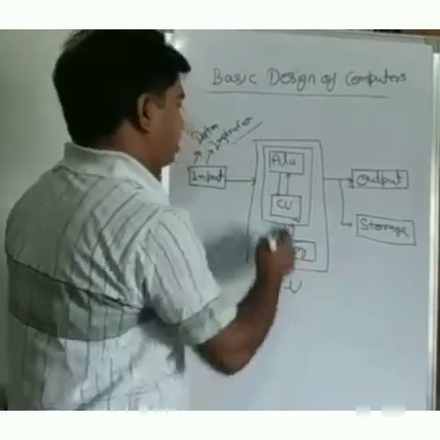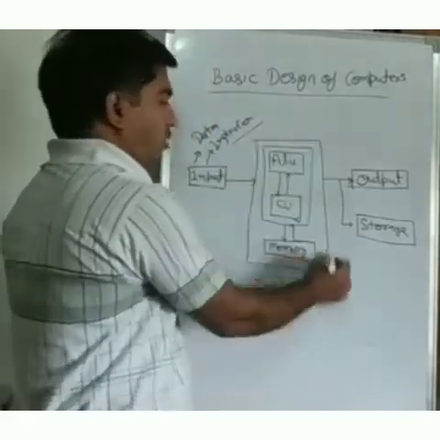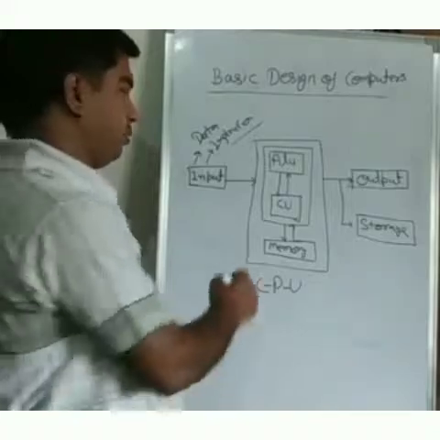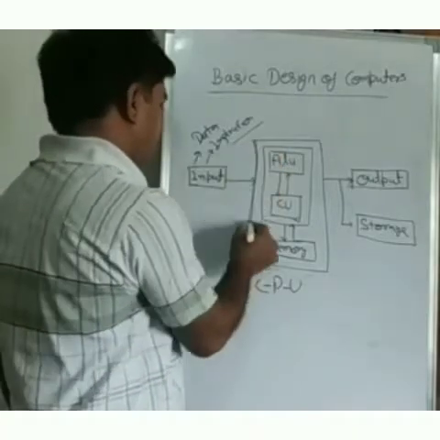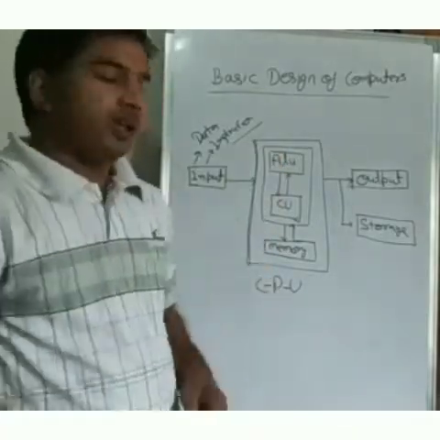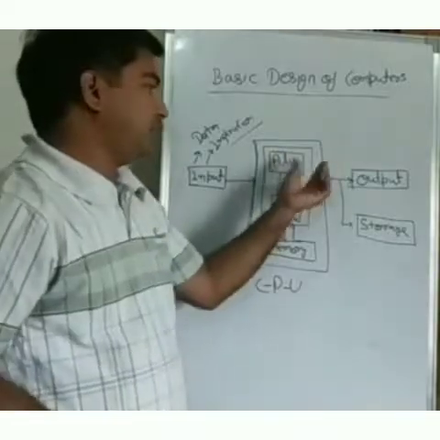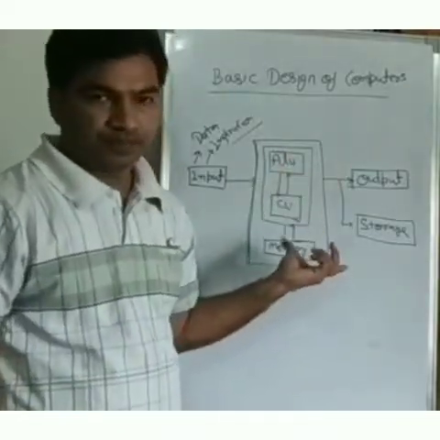CPU means central processing unit. All of this bracket is known as the CPU. And in the CPU there are three parts: ALU, CU and memory.